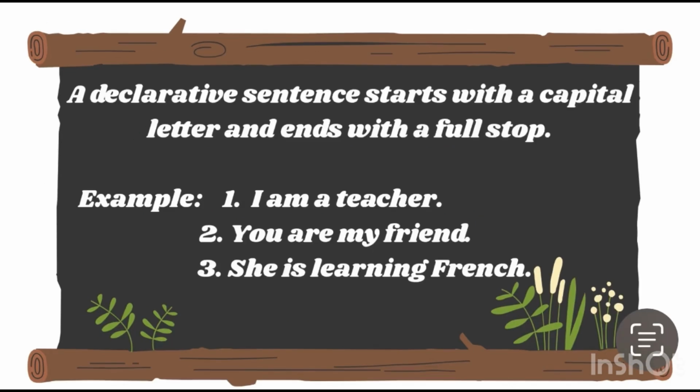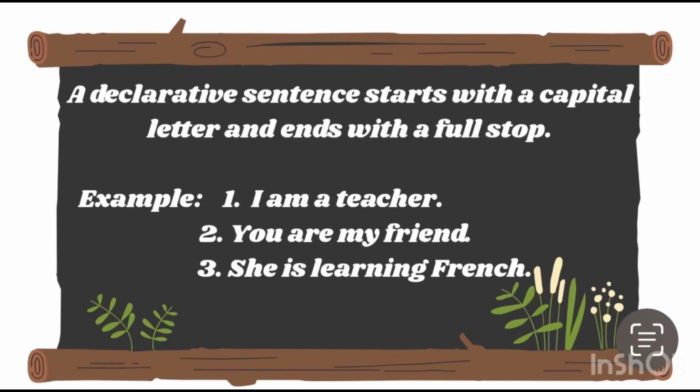Next, we have the rule for writing a declarative sentence. Students, keep in mind that a declarative sentence starts with a capital letter and it ends with a full stop. For example, I am a teacher. Here this sentence starts with a capital I and ends with a full stop. Second is, you are my friend.